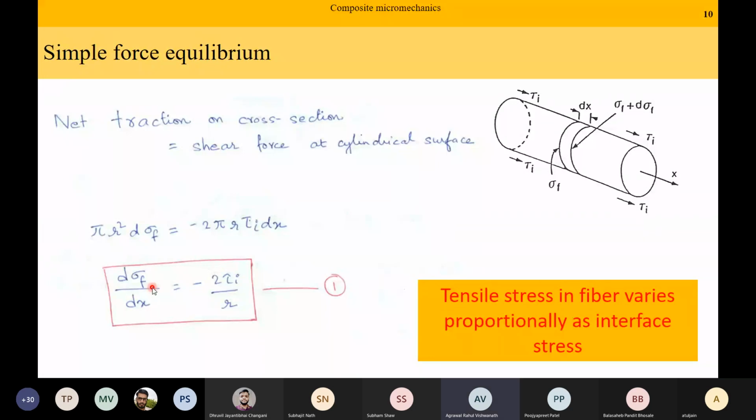Sir, why have we assumed net traction to be just longitudinal stress? Why have net traction to be longitudinal?